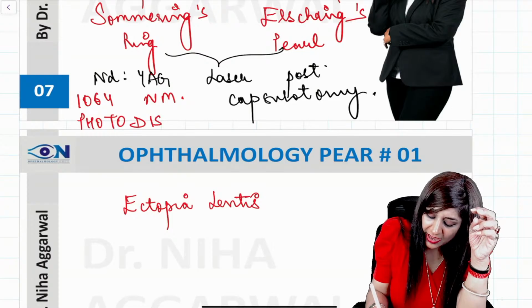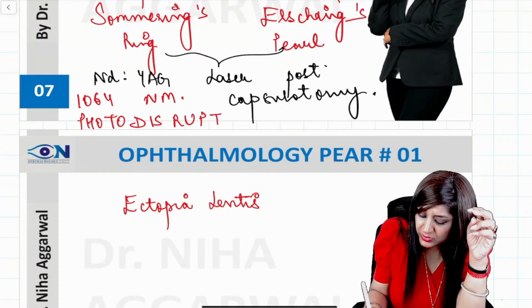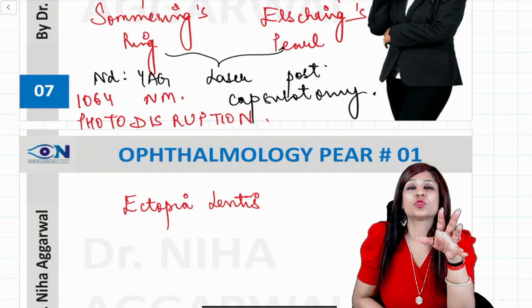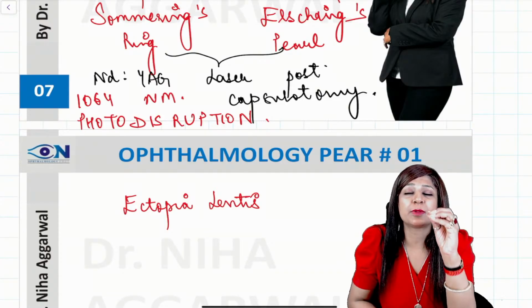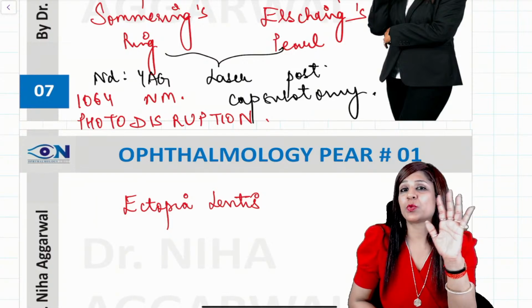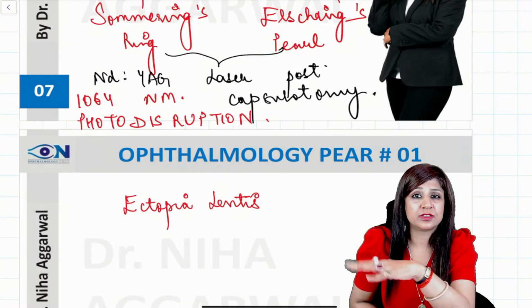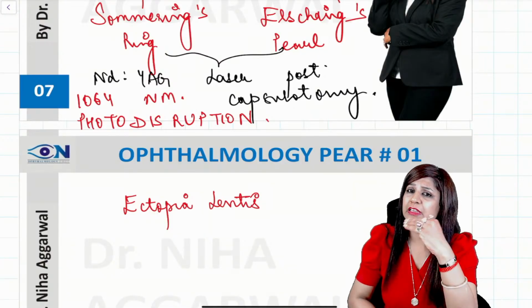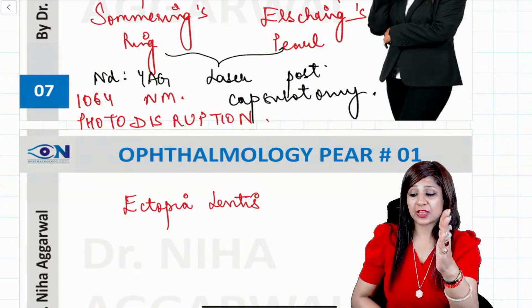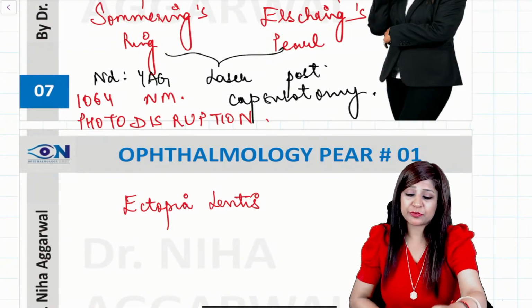So I am sure without a doubt that these 100 pointers are definitely going to cover all the questions that are coming in ophthalmology. I cannot have a question which is not inside these topics. So definitely, if you have already grasped the concept and you are doing these, then that will definitely be helping you.